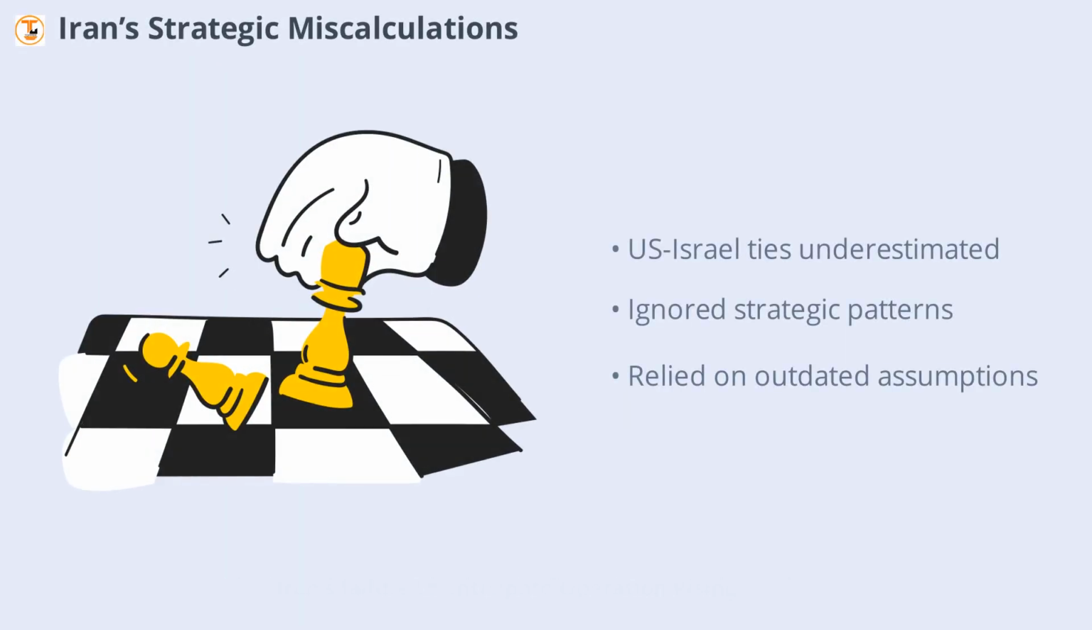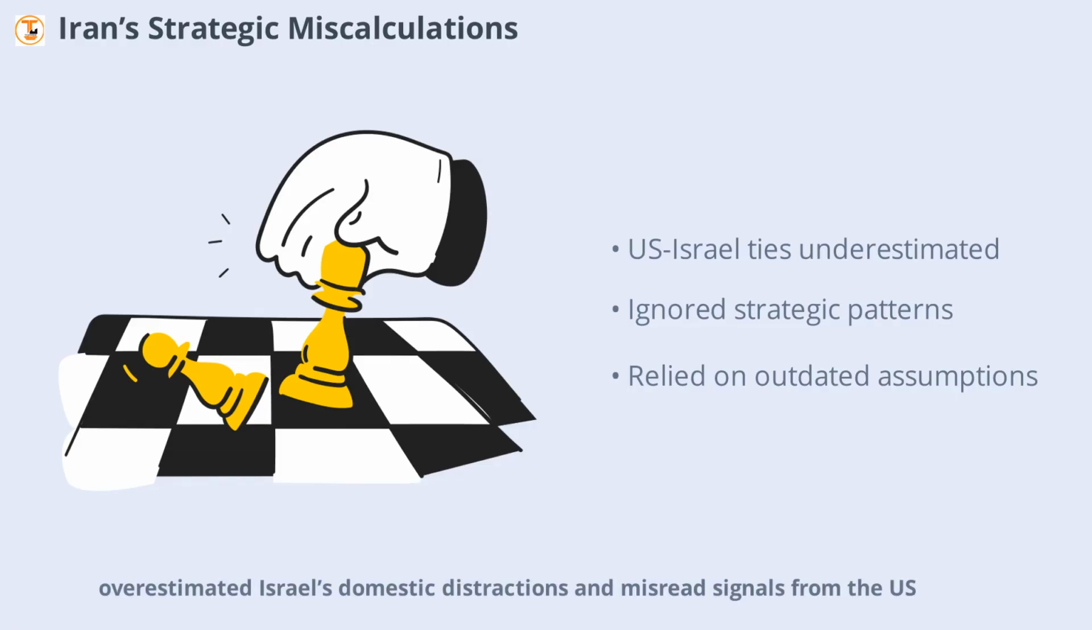Iran's failure to anticipate Operation Rising Lion highlights a series of strategic miscalculations. Tehran underestimated the depth of US-Israel coordination, overestimated Israel's domestic distractions, and misread signals from the US. Iran also failed to recognize the broader pattern of Israeli preemptive strikes and clung to outdated assumptions about regional stability, particularly regarding its reliance on allies like Syria's Assad regime.